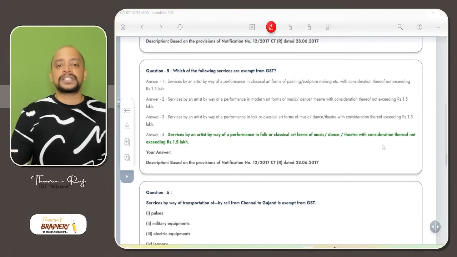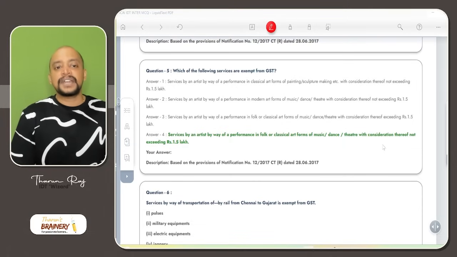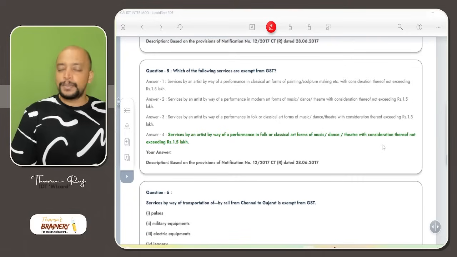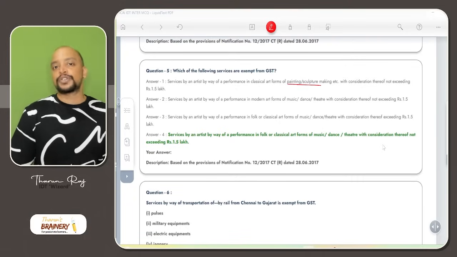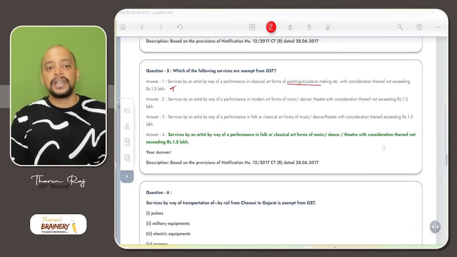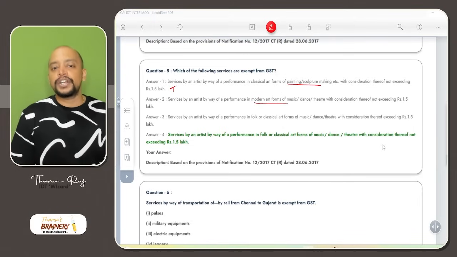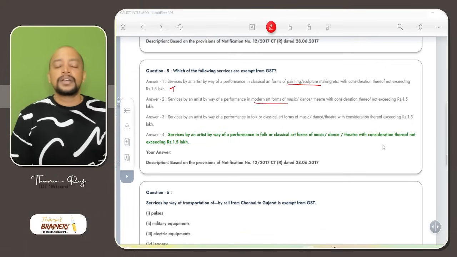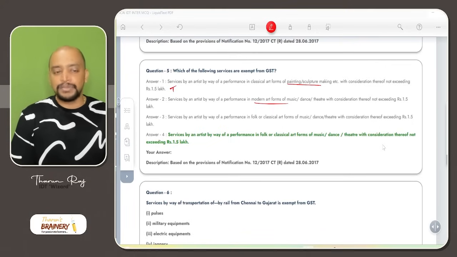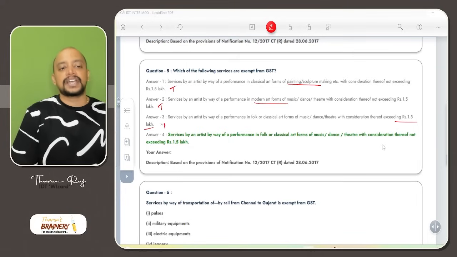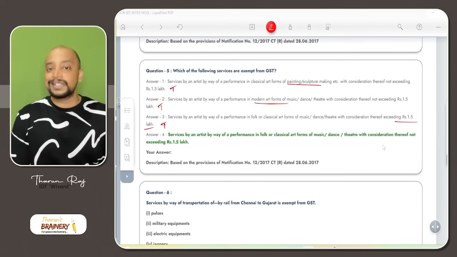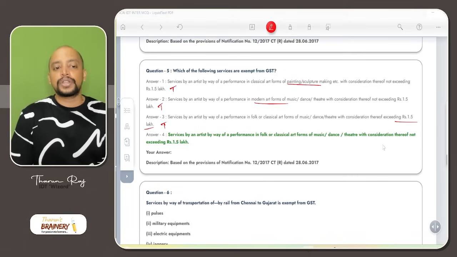Which of the following services are exempt from GST? Services by an artist by way of performance in classical art form of painting or sculpture making. For painting or sculpture making, we don't have any exemption, so it will be taxable. Service by an artist by way of performance in modern art form, no, it should be classical or folk, then only it will be exempted. So here it will be taxable. Service by an artist by way of performance in folk or classical form of music, dance or theatre, in which the consideration thereof exceeds 1.5 lakhs, taxable. So the consideration should not exceed 1,50,000. So the fourth one is the correct answer.